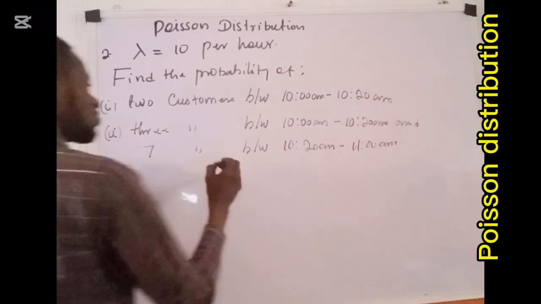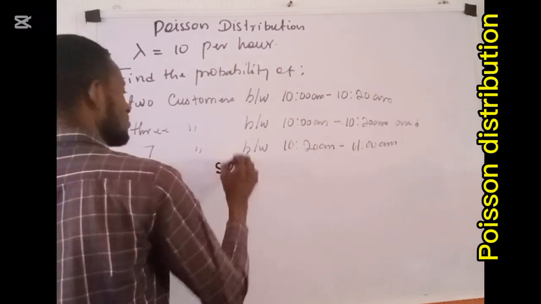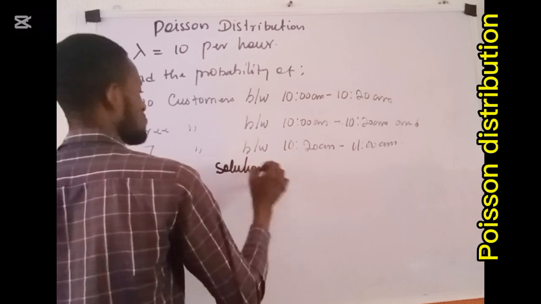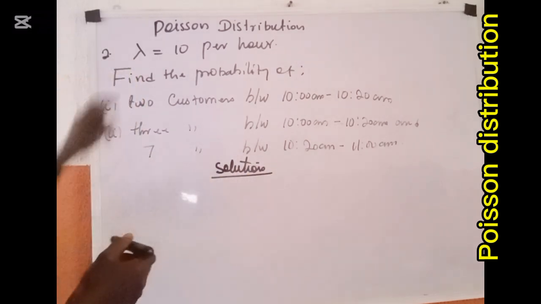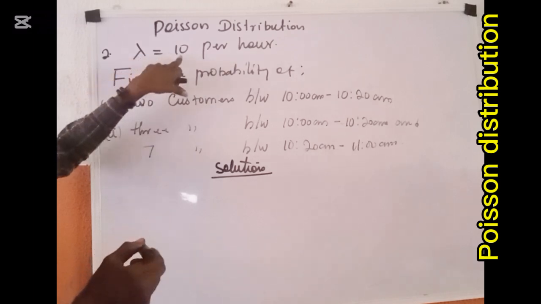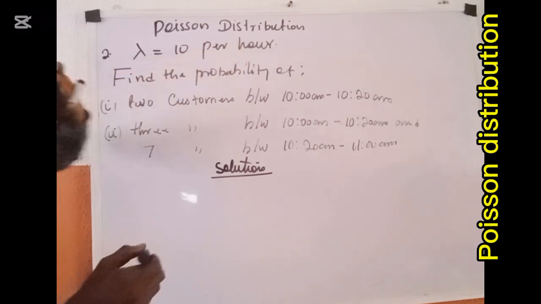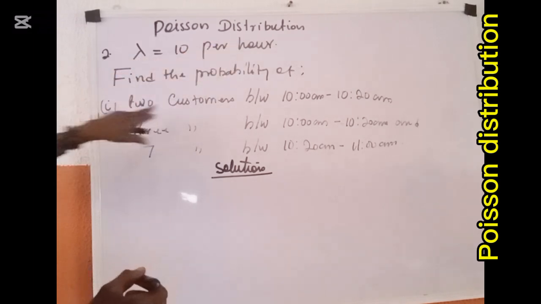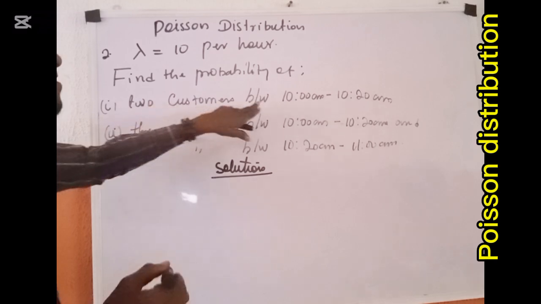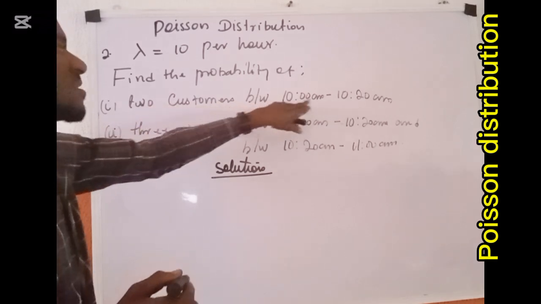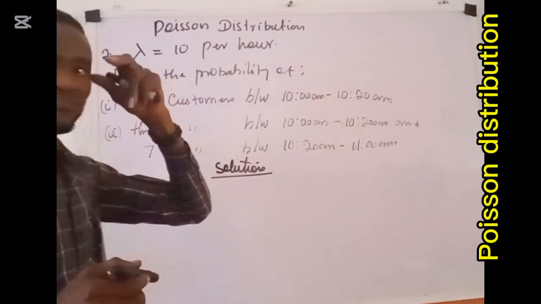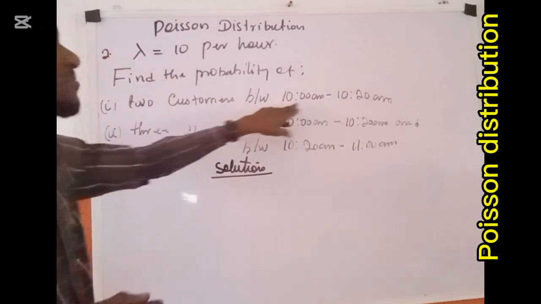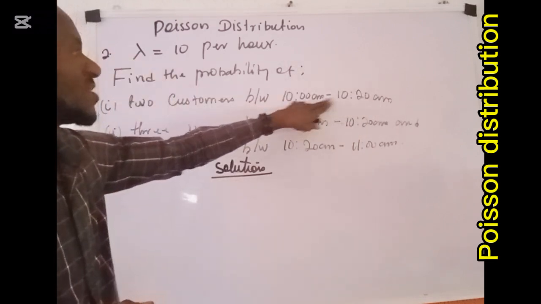As a way of solution, the rate of occurrence lambda equals 10 per hour. The first question says 2 customers between 10 a.m. to 10:20 a.m. So the time interval is 20 minutes.